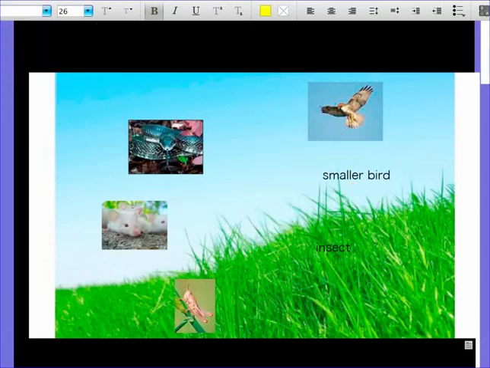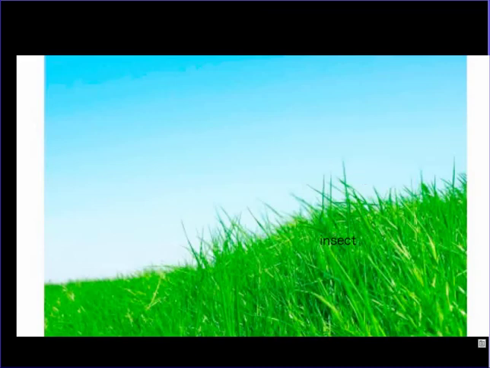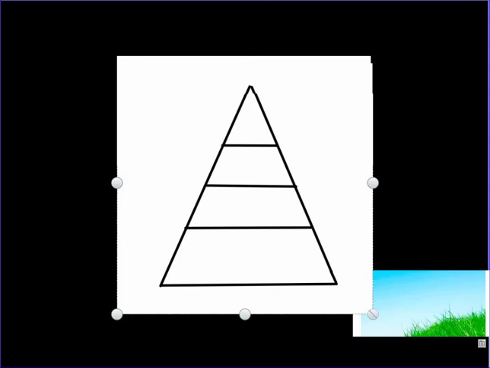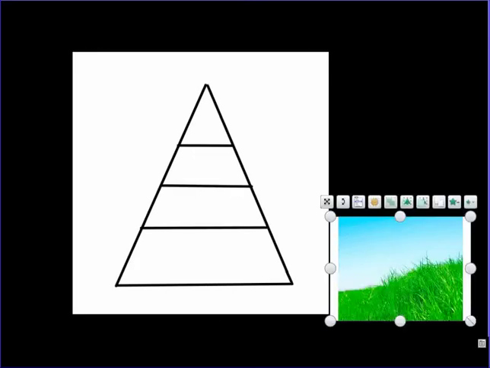Everything starts with producers, so we're going to put our producers on the bottom. Something that consumes the producers is going to be the grasshopper, so we'll put that in here. Make him small enough to fit. And what ate the grasshopper?